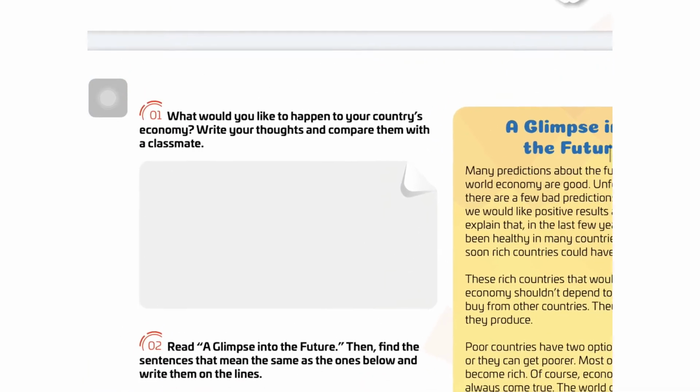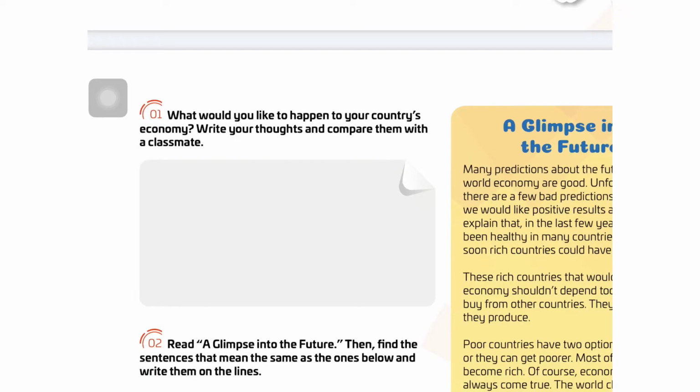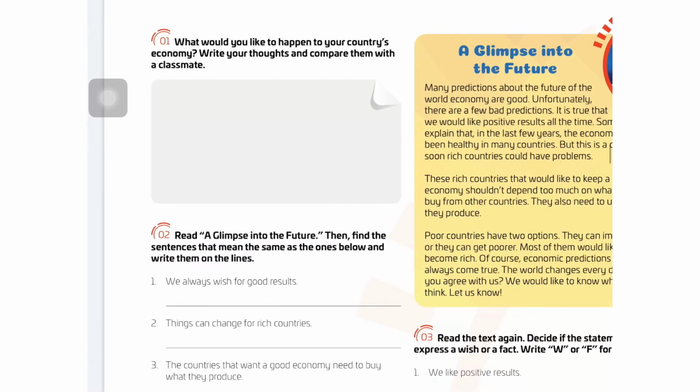On page 28 it says, point number 1: What would you like to happen to your country's economy? Write your thoughts and compare them with a classmate. So we are going to share different sentences in class. Good? Then we are going to go to point number 2.